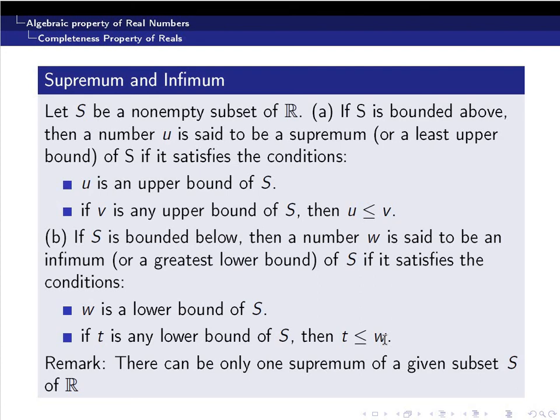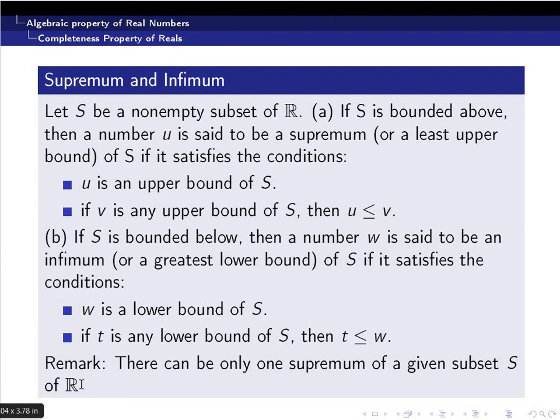From these definitions, you can safely prove one more fact: the supremum of a set, if it exists, should be unique, or there can be only one supremum of a given set S of R. So how can you understand this?